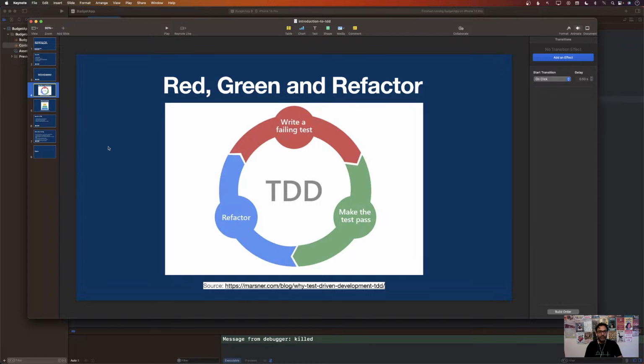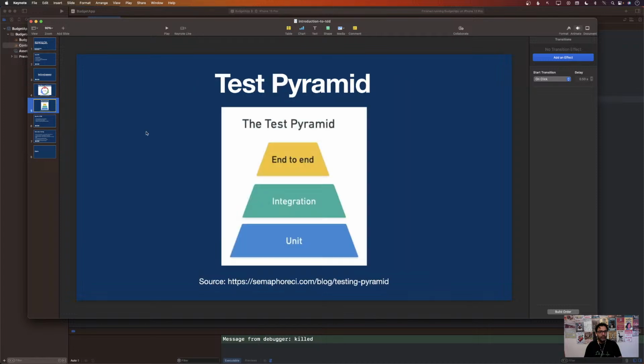All right, so we covered the red-green refactor. There are many different kinds of tests that are available. All right, the testing pyramid over here, you can see that you have unit tests. You have basically more unit tests, and then you have some integration tests, and then you have end-to-end tests. And it also goes in that speed order. Like if I start with 1 and 2 and 3, unit tests are usually much faster, right? Because they are just testing a very small portion of your app. They're not testing a lot of stuff.